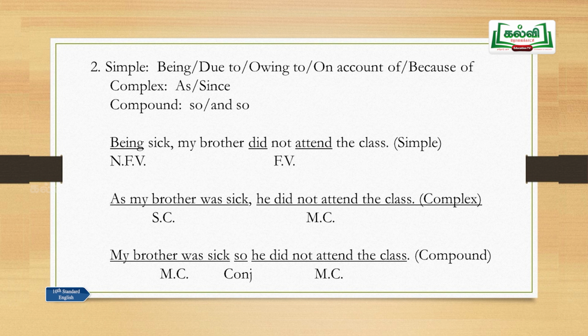As my brother was sick, he did not attend the class. "Being" has been just changed into "was." So the phrase has become a clause. "As my brother was sick," right, this is the subordinate clause. "He did not attend the class" is the main clause.